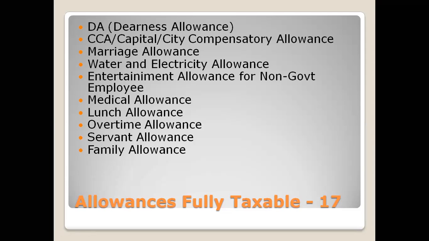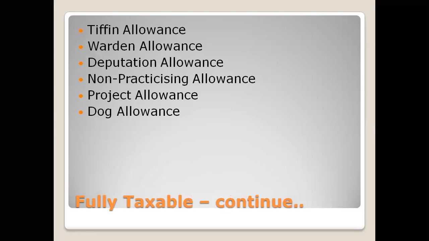That's all. Next one is stipend allowance, warden allowance, deputation allowance, non-practicing allowance, project allowance, and dog allowance. For maintaining of the dog also, in the company they are giving the allowance. That allowance is also in the taxable category. Okay, right. Next.